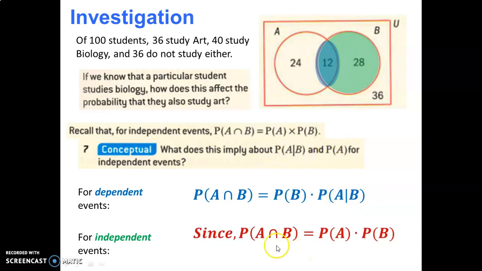Well, basically what that tells you is that since for independent events this is the formula, that means that P(A) must be the same as P(A) given that B has occurred for independent events, because this part here would be like the P of A part in this formula. So therefore this must equal that when we have independent events.